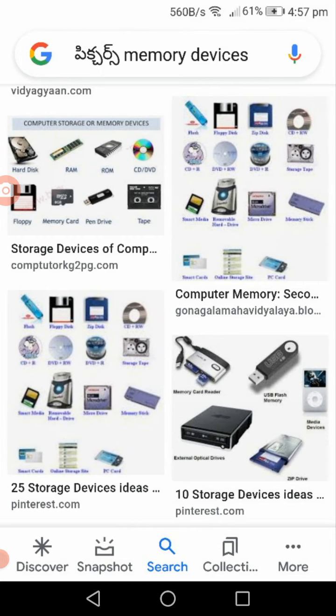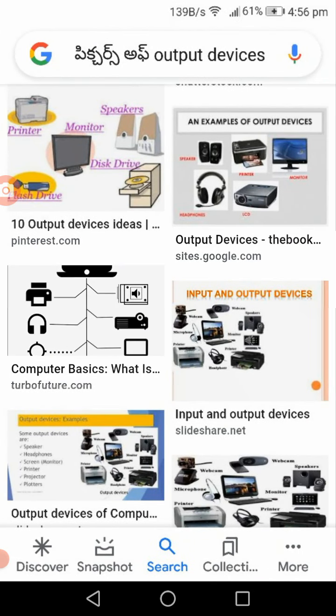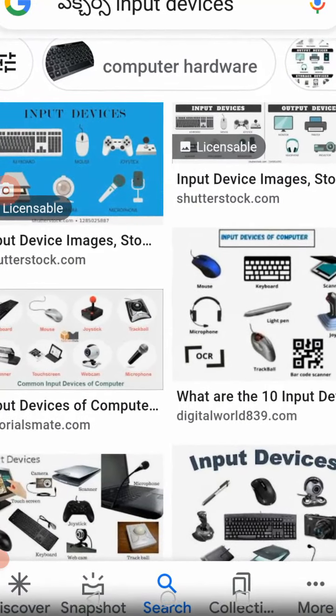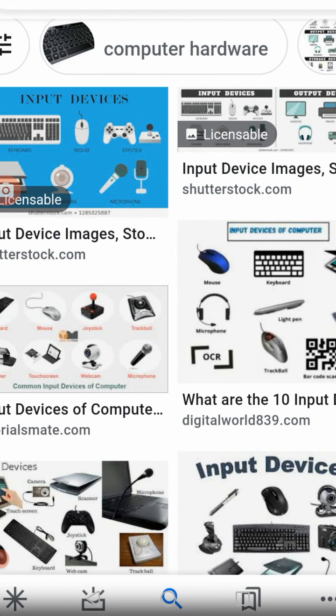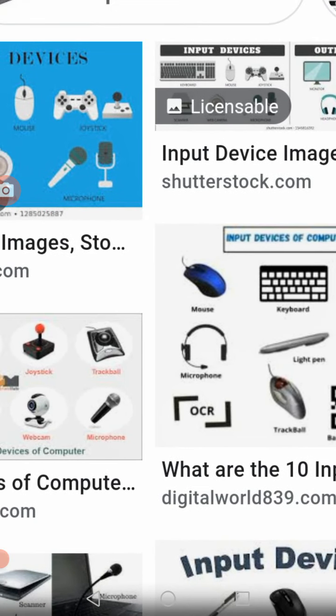So what about the input device? Whatever instruction we are giving to the computer can be understood only through the input device. For example, here we are finding different input devices like the mouse.